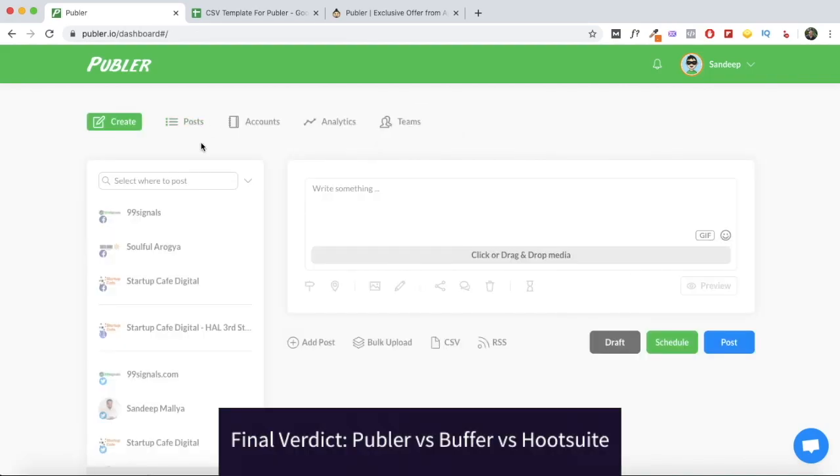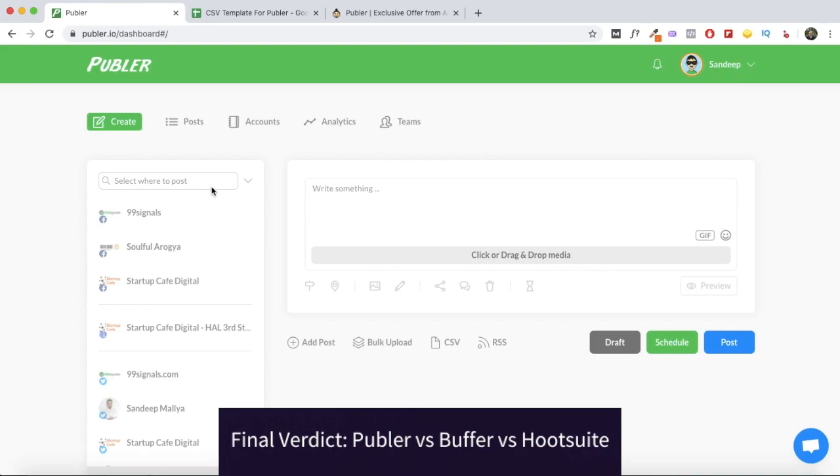So I've been using Publer for over 2 weeks, and I use other social media scheduling tools as well. I use Buffer and SocialBee predominantly. And I would say Publer is pretty much up there. I wouldn't say it's better than Buffer or it's better than SocialBee, but it has its own unique features, and it's definitely easier to use than SocialBee.